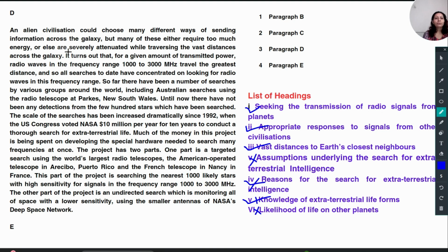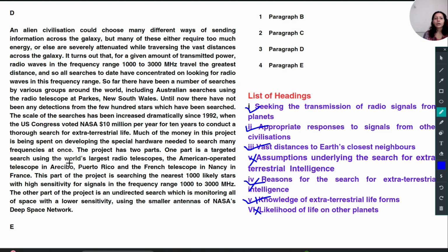So basically, if you read it thoroughly, 1, 2, 3, 4, 5, 6, 7, almost 7, 8 lines, they are talking about the same thing. And so far, there have been a number of searches by various groups around the world, including Australian searches using the radio telescope at Parkes, New South Wales. Until now, there have not been any detections from the few hundred stars that have been searched.